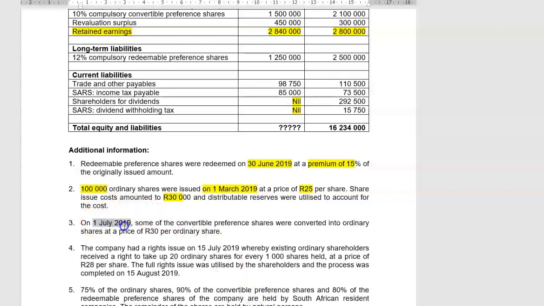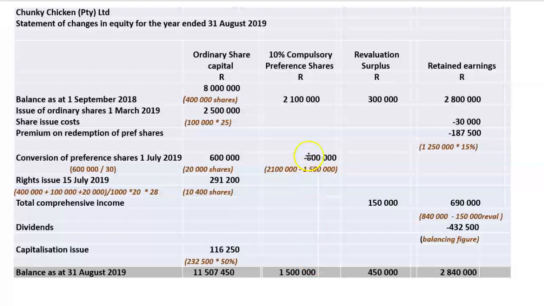On 1 July 2019, some of the convertible preference shares were converted into ordinary shares at a price of 30 Rand per ordinary share. Now, when we go to our statement of changes in equity, we have an opening balance and we have a closing balance.